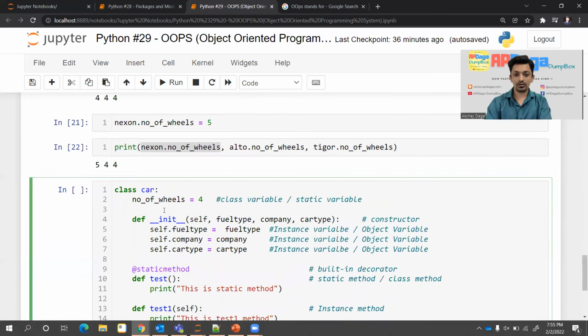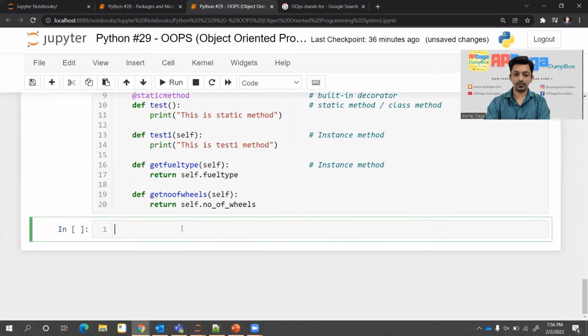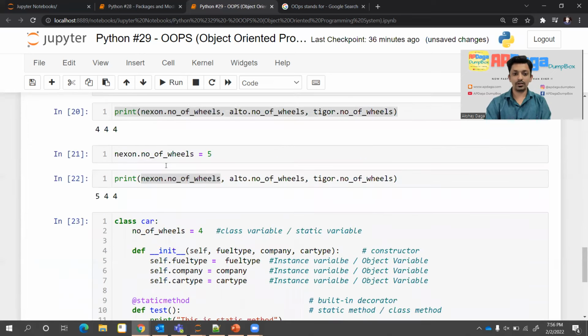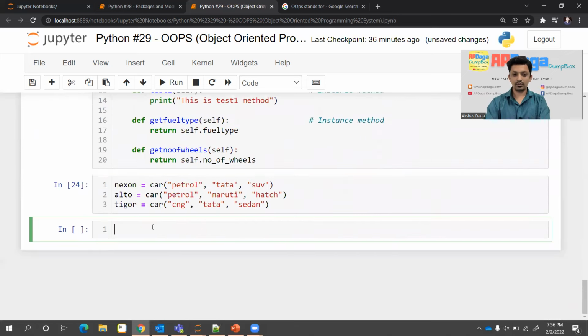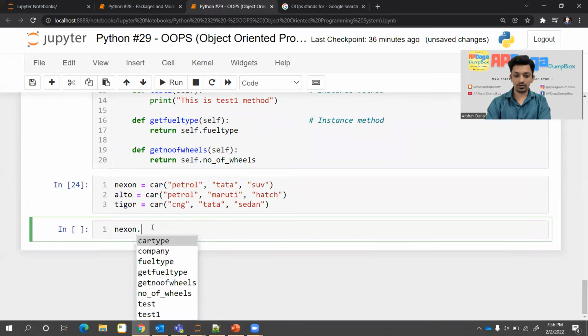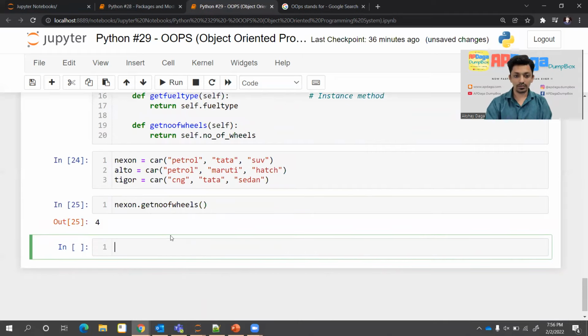Return number of wheels. Here should we write self dot or not? I'm a little bit doubtful. Let's check. So after writing this, if I create these three objects once again, let's see what happens. If I do Nexon dot get number of wheels, it is 4. If I try to change Nexon dot number of wheels equal to 5,